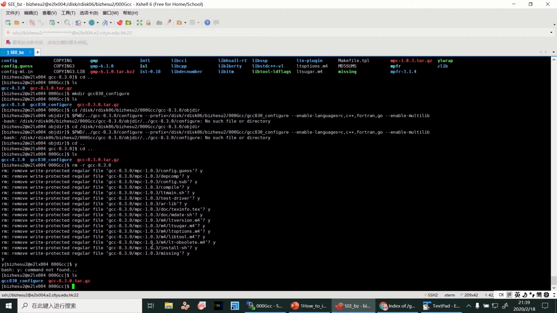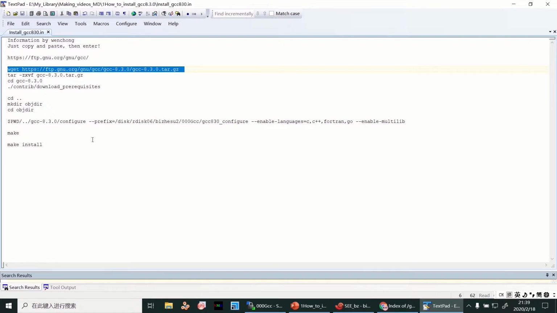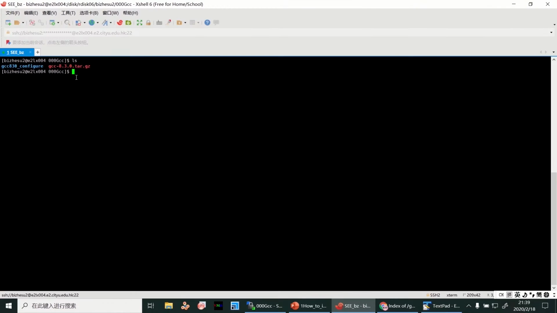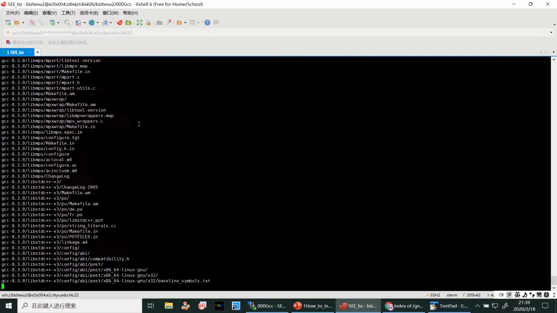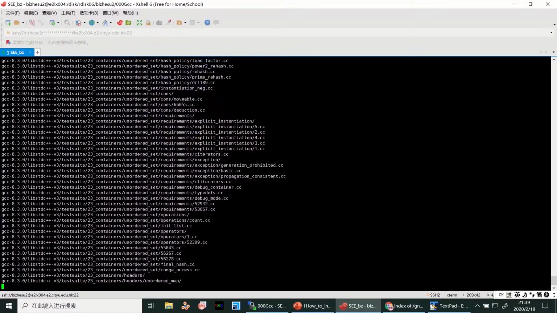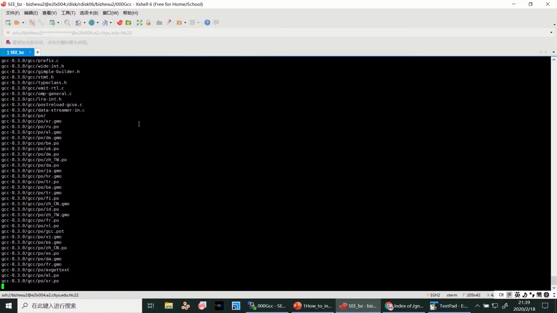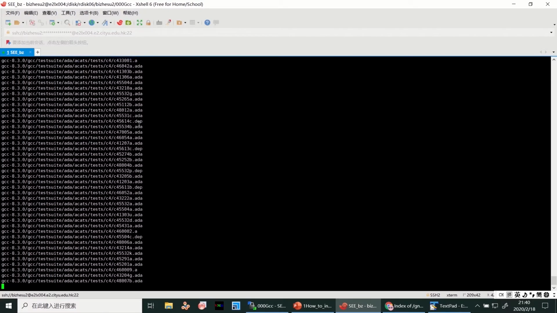Now we will extract the file, the read one. Just copy and paste to extract the file. The package is very large, so you need to wait for a while to get the full extracted file.